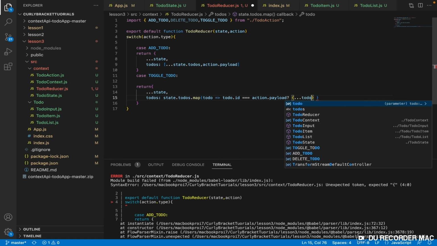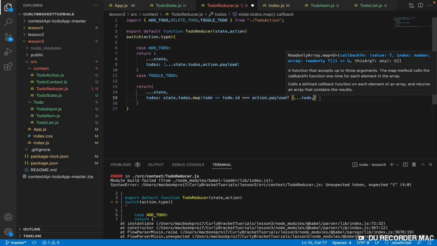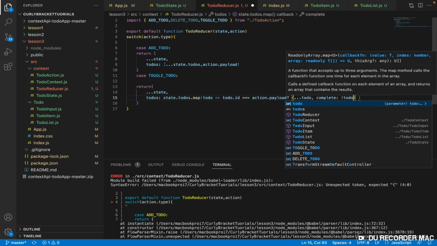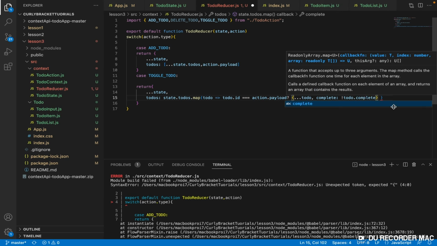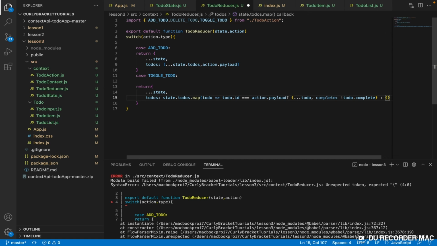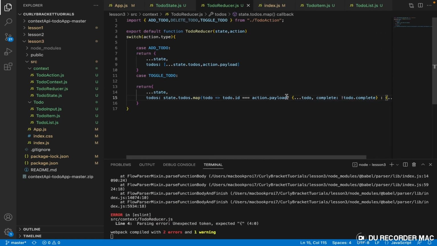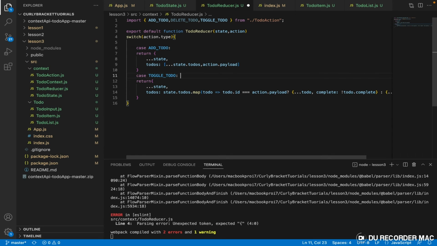So if the to-do ID is equal to action.payload, we want you to do the following: everything the to-do has already, and then we should have an item called complete. In this case toggle, right? In this particular place, I said everything the state has is valid. So add every item in the state already, and then in our to-dos, state.todos.map.